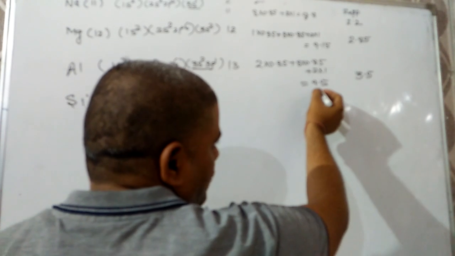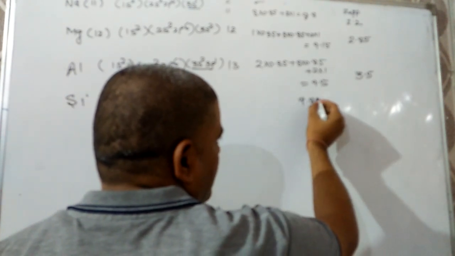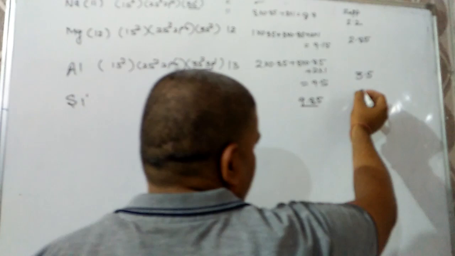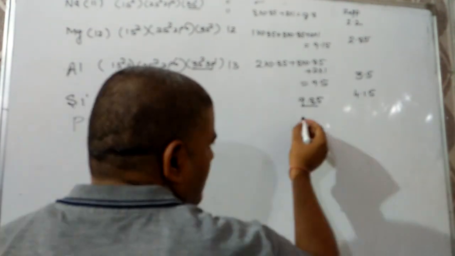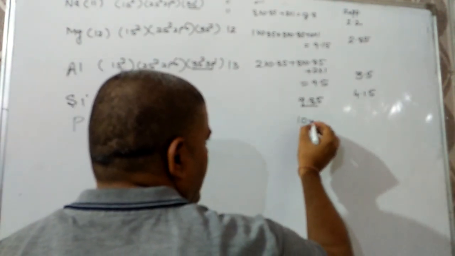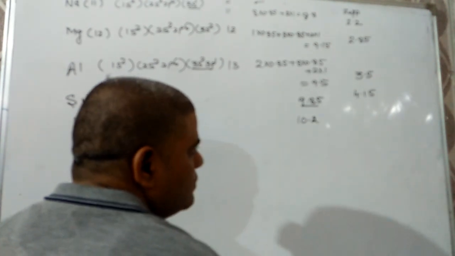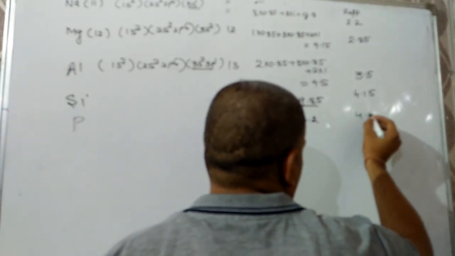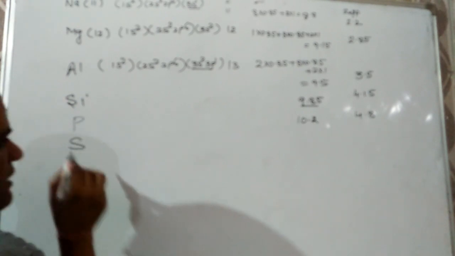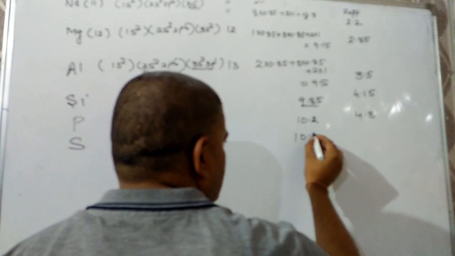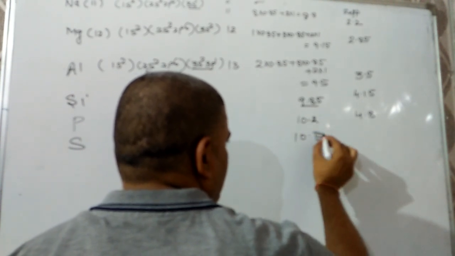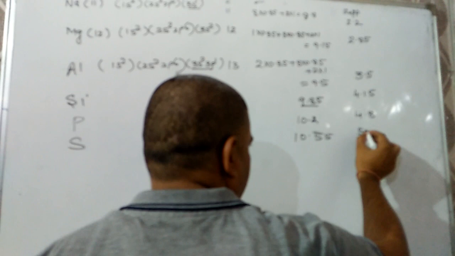Same way for silicon, we add 0.35 here, 9.85 shielding constant. So effective nuclear charge will be 4.15. For phosphorus, it comes out to be 10.2. So effective nuclear charge comes out to be 4.8. For sulfur, that will be 10.55. That comes out to be 5.45.